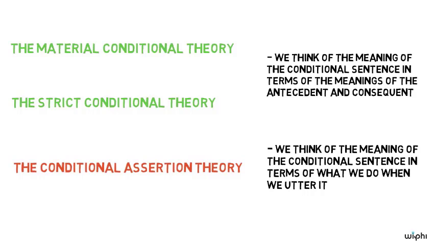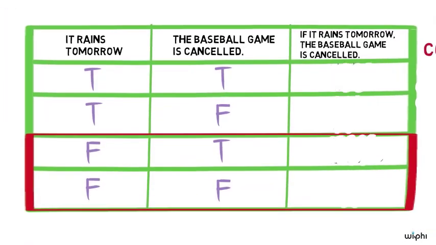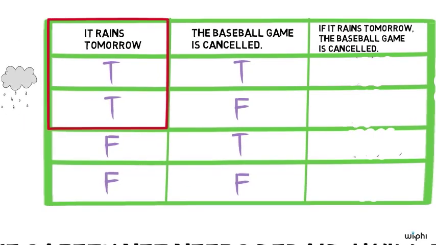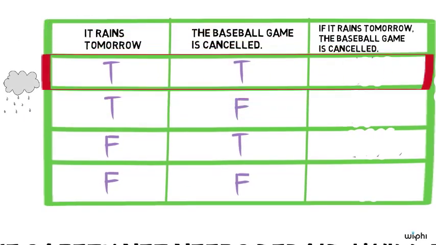We can helpfully compare the two kinds of theories by seeing what the truth table would look like according to the conditional assertion theory. The most natural way to do so is to translate our betting outcome table back into a truth table as follows. Notice that we get to the truth values of the sentence 3 by considering what someone uttering 3 is thereby asserting or committing herself to. According to the theory, someone uttering 3 is asserting that the match will be cancelled, but only on the condition of rain, and not asserting anything otherwise. That is why the sentence is true on the first line, false on the second.